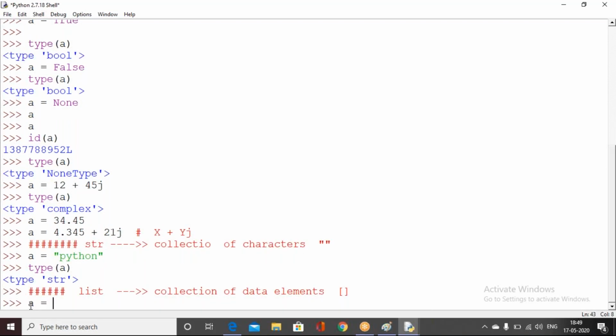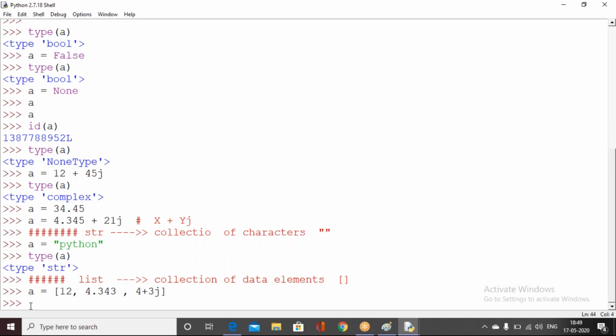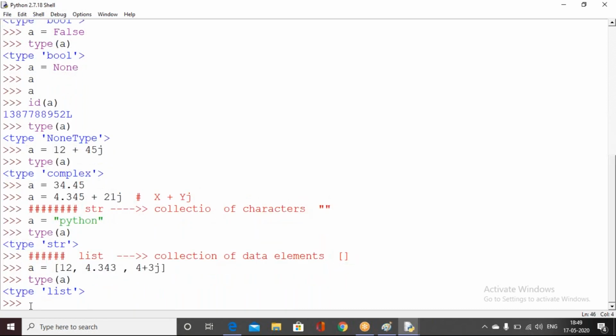For example, I have one particular variable which can be holding some kind of elements. It might be integers, floats, or complex numbers; any data elements we can hold inside the square brackets. That kind of data type we call the list data type.